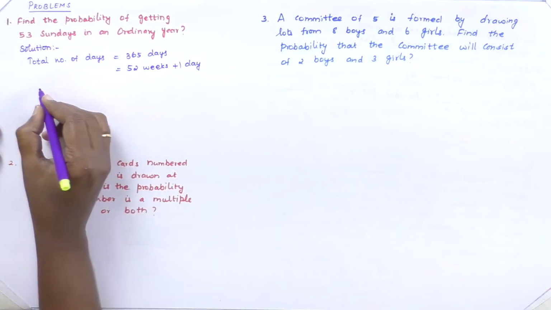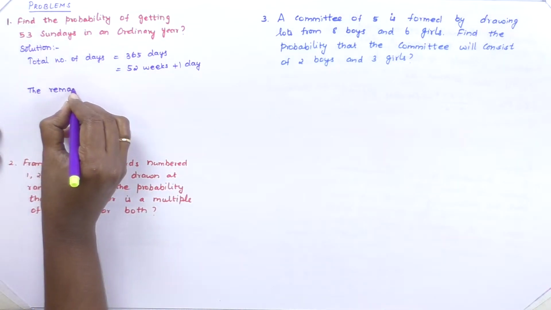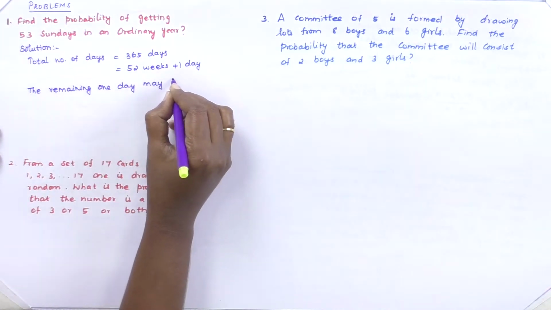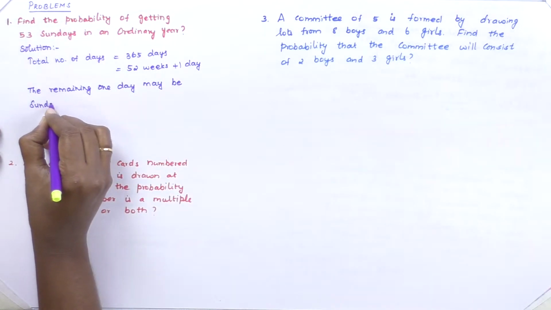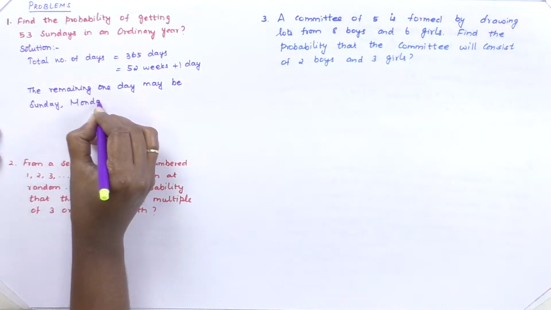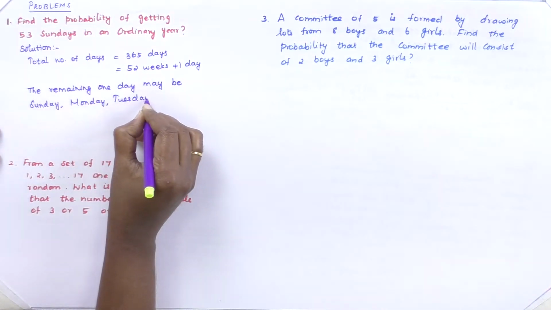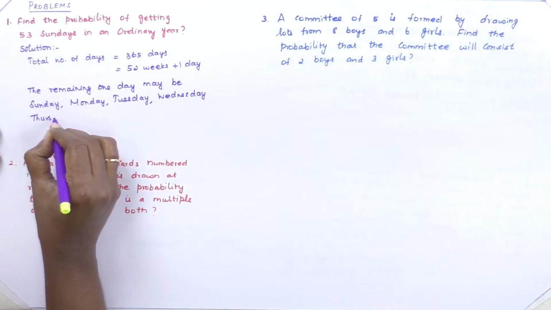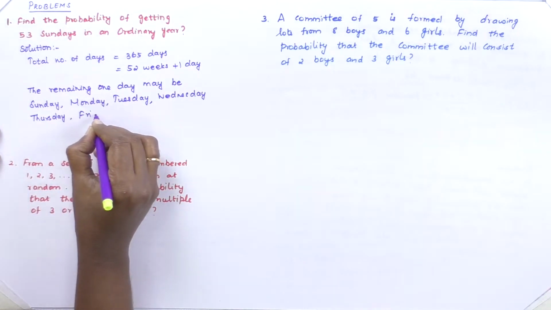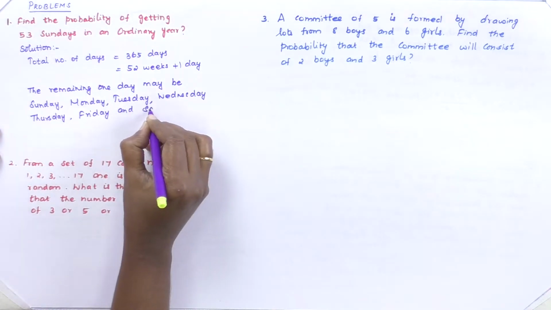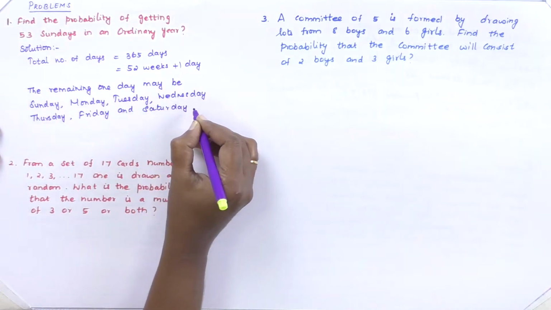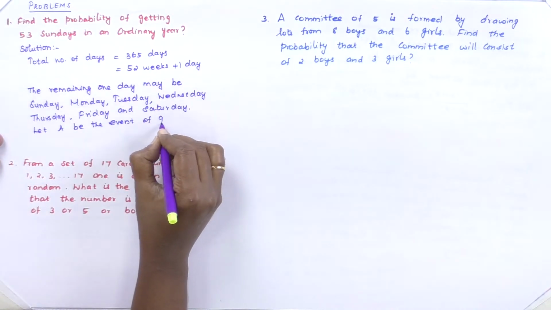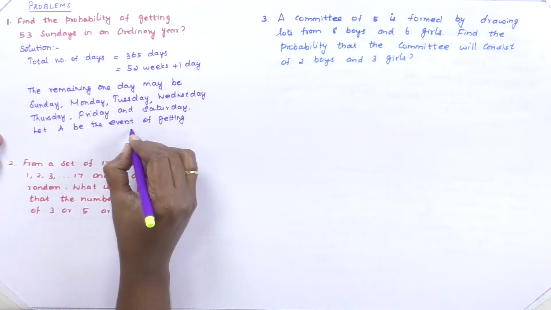The remaining 1 day may be Sunday, Monday, Tuesday, Wednesday, Thursday, Friday or Saturday. Let A be the event of getting Sunday.